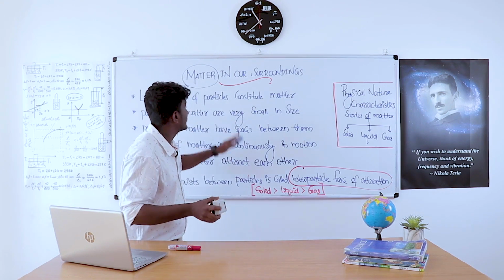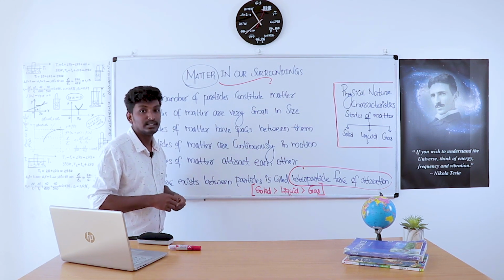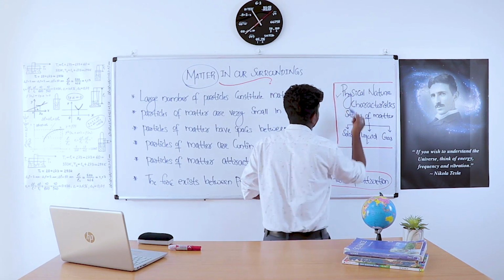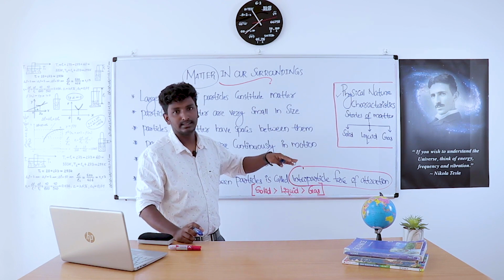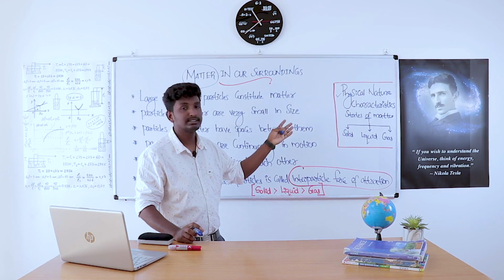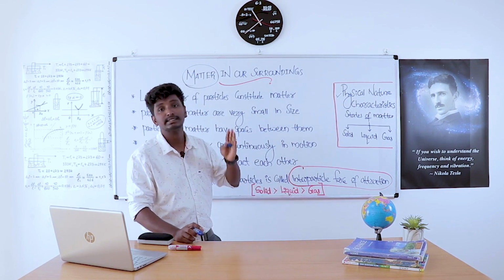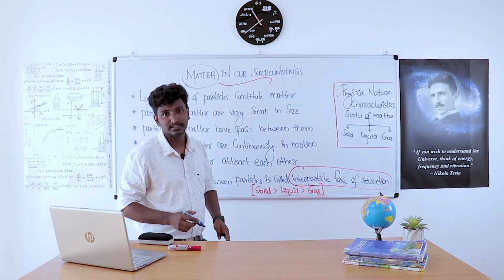These are the characteristics of particles of matter. Now we complete two topics. Physical nature simply means the nature of matter. Matter consists of a large number of tiny particles that may vary in size, shape or character, and these tiny particles are called atoms.